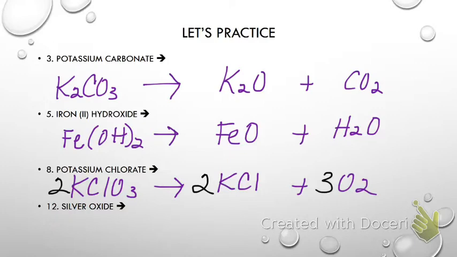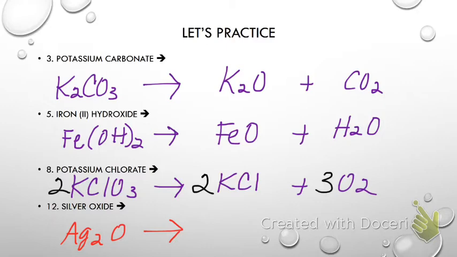And then how do I write silver oxide? Ag2O. All right, so what is silver oxide going to break down into? Well, what is silver, a metal or a nonmetal? Metal. What is oxygen? Nonmetal. So I have an ionic compound.